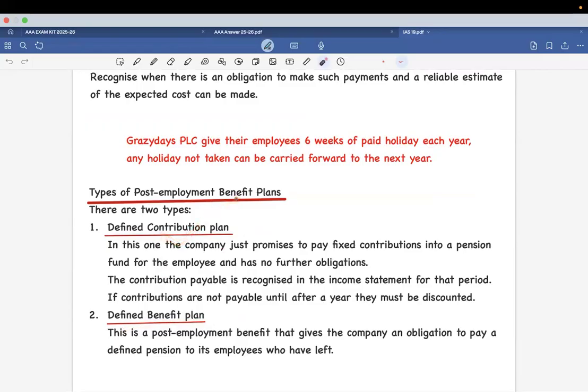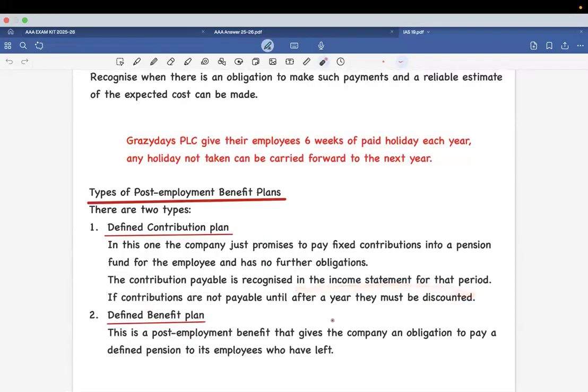So, what is a defined contribution plan? In this particular system, the company declares that they are going to give a fixed contribution as a pension fund for the employee. They are going to pay it as a one off item, and there is no further obligation once it has been paid off. When the contribution is paid, it is taken in the P&L as an expense. It is expensed out.